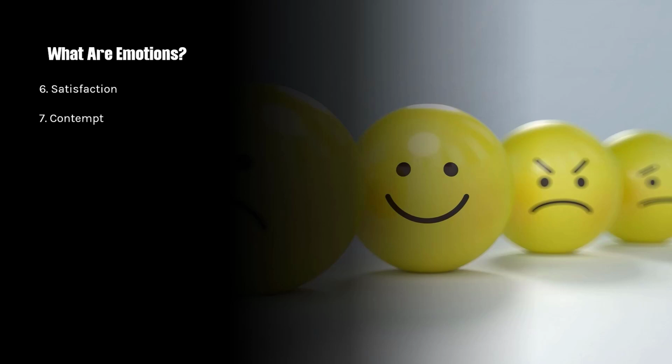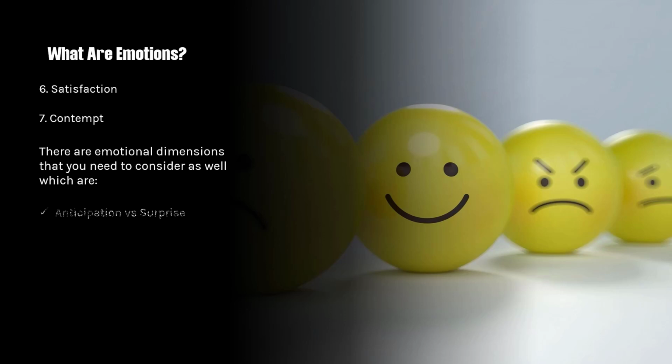The combining of emotions can certainly create different emotions within us. For example, anticipation and happiness can result in excitement. There are emotional dimensions that you need to consider as well, which are anticipation versus surprise, fear versus anger, sadness versus happiness, disgust versus trust. Now, we will explain the 3 components of emotions.